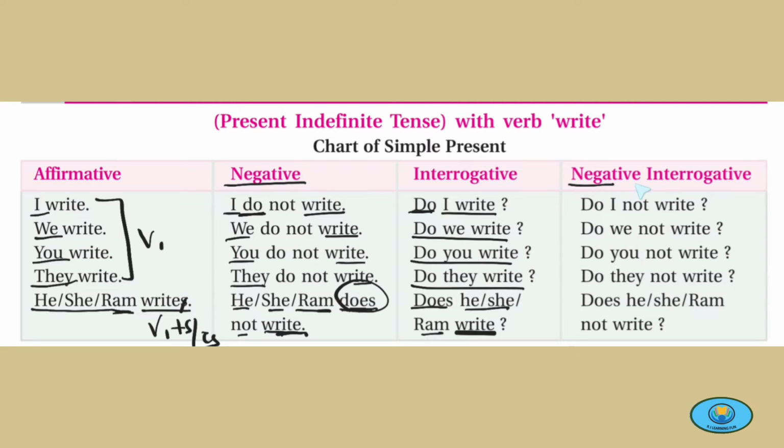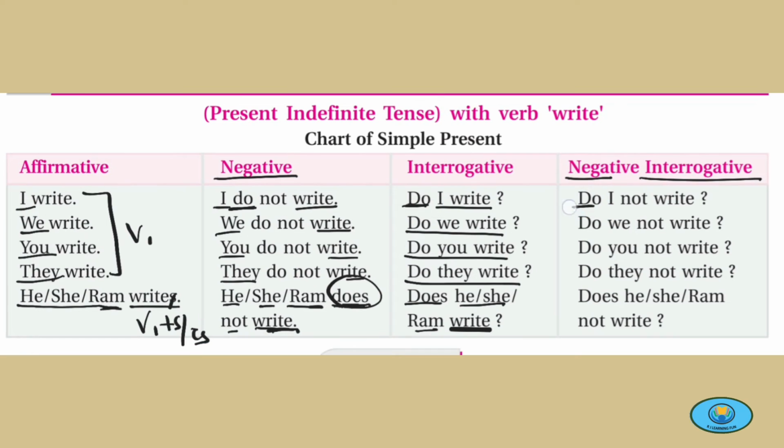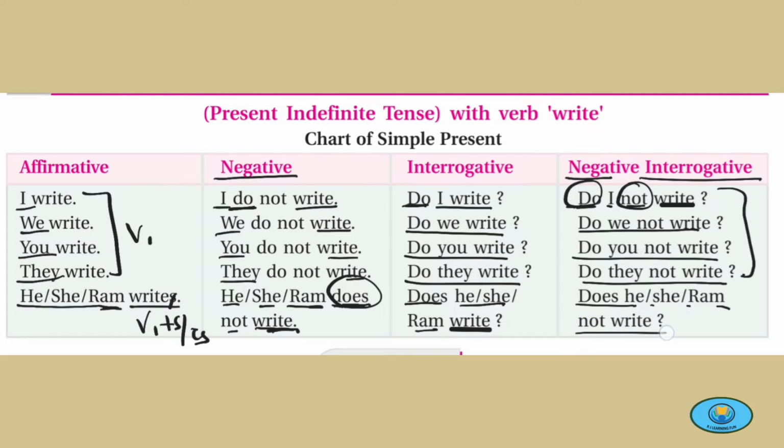And in negative interrogative sentences, we'll start the sentence with helping verb do. Do I not write? So this is interrogative and this is negative. Do we not write? Do you not write? Do they not write? And don't forget to put the question mark. Does he, she or Ram not write?